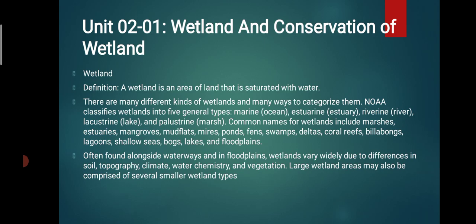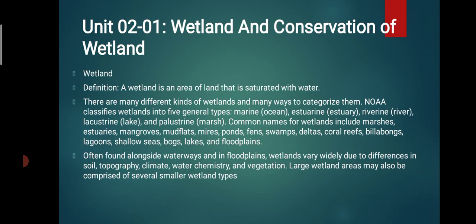Many ways categorize them. NOAA classified the wetland into 5 general types: marine, that means ocean; estuarine, that means estuary; riverine, that means a river; lacustrine, that means lakes; and palustrine, that means a marsh. NOAA classified the wetlands into different types on the basis of where the water is situated in that area.